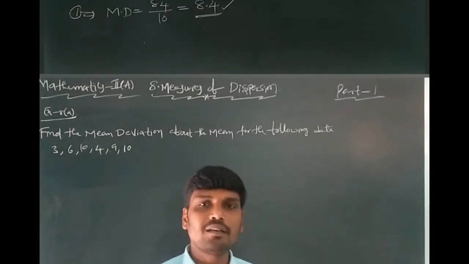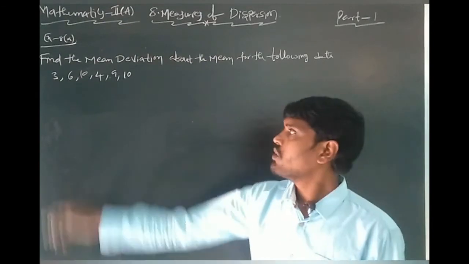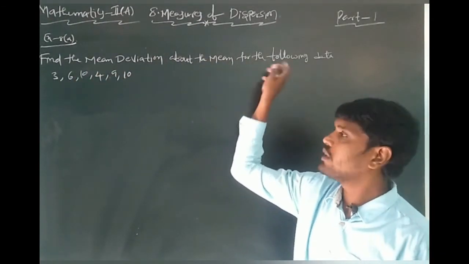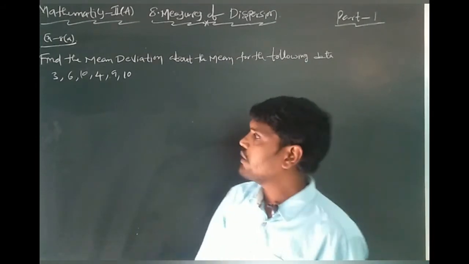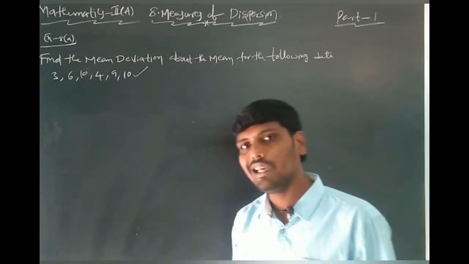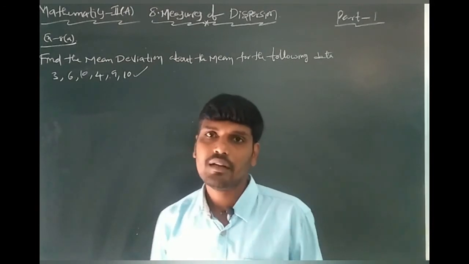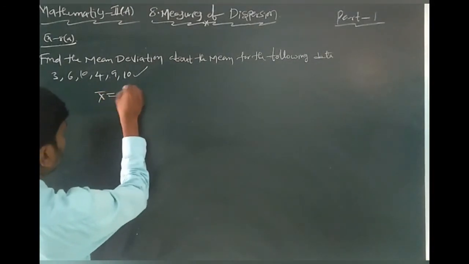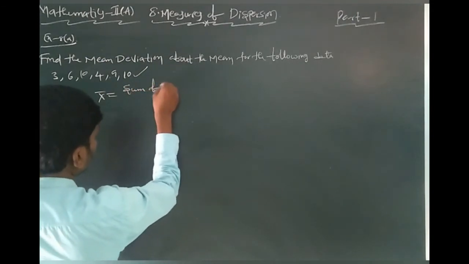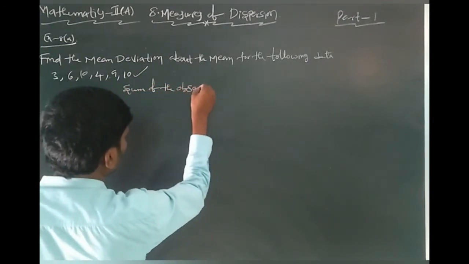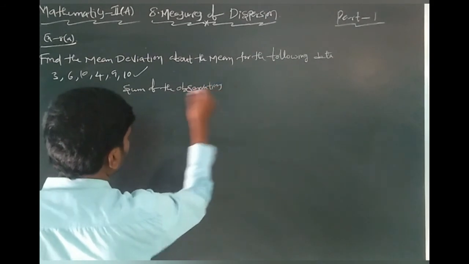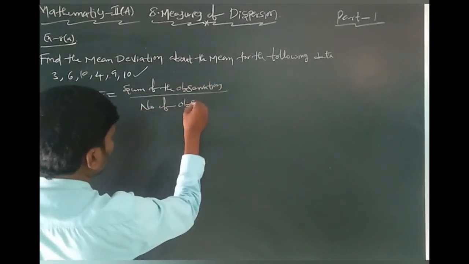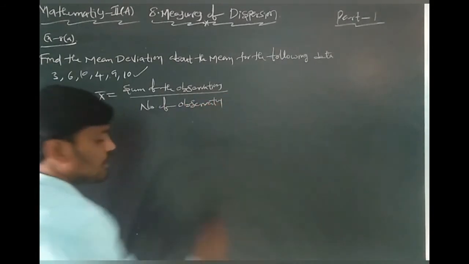Today's assignment or homework problem is: find the mean deviation about the mean for the following data. Once again, ungrouped data is given here. First, the mean formula. What is the formula of mean? Sum of the observations by number of observations. This is the formula of mean.